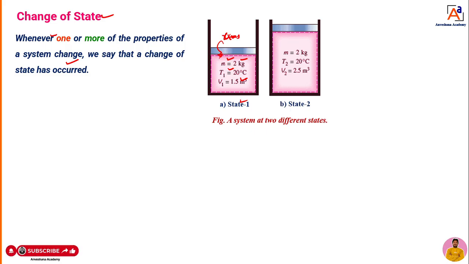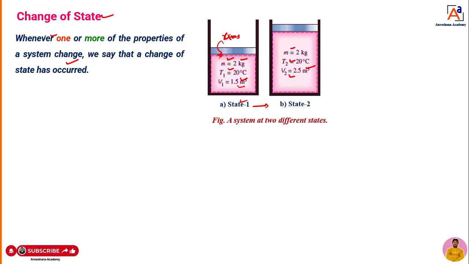Suppose by adding some amount of heat or something else, the volume is changed, but mass and temperature remain unchanged. That means what? Only one property is getting changed. That means there is a change of state has occurred. Initially, the volume of the container is 1.5 meter cube. Because of some amount of heat addition or some other parameters, the volume is changed. That means one property is getting changed. If one property is getting changed, that means there is a change of state has occurred.